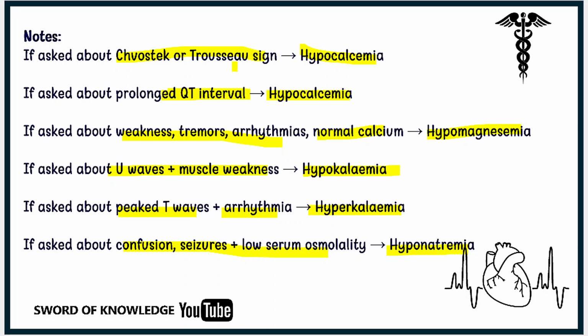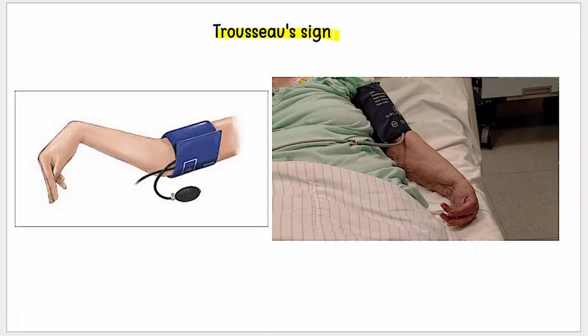Now coming to our last point, that is Trousseau sign. Let me show you Trousseau sign. This is a sign when we inflate a blood pressure measuring device on the patient's arm, and we inflate this cuff and we see a particular sign that is shown on his hand, like you can see this appearance. This is Trousseau sign and this is the real patient, as we inflate this cuff and we see the sign here on his hands.